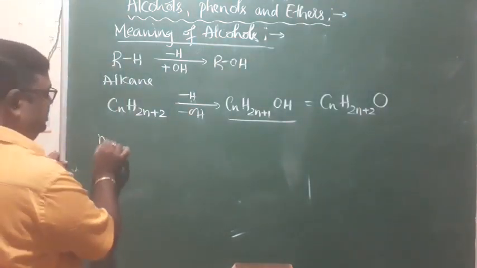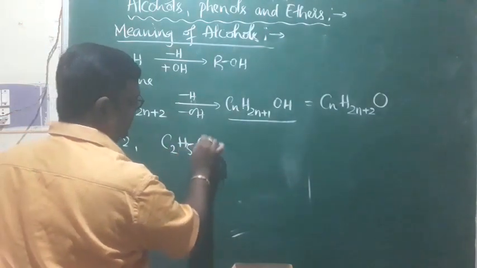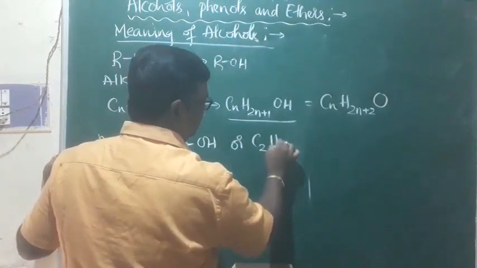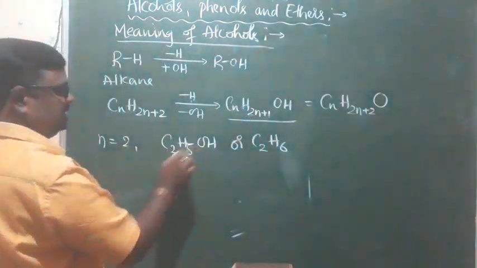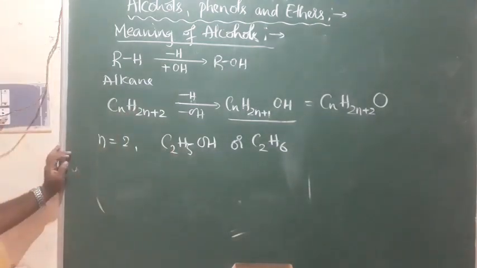For example, if n is equal to 2, here C2H5OH. Substituting here gives C2H6, and substituting here gives C2H5OH. This is what we call an alcohol, one of the alcohols.